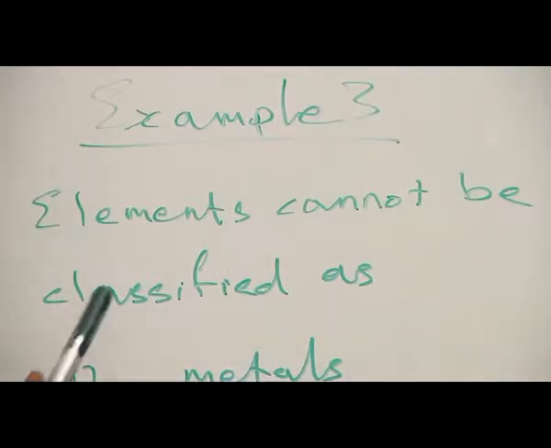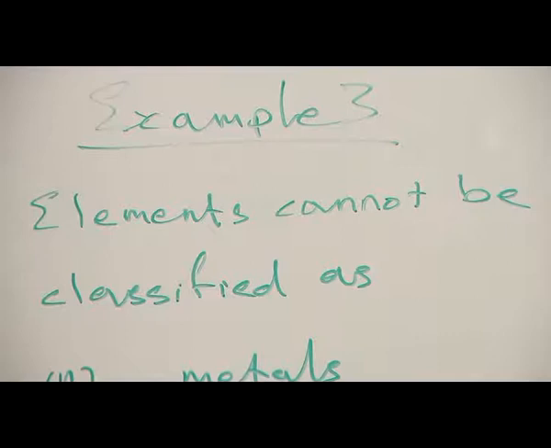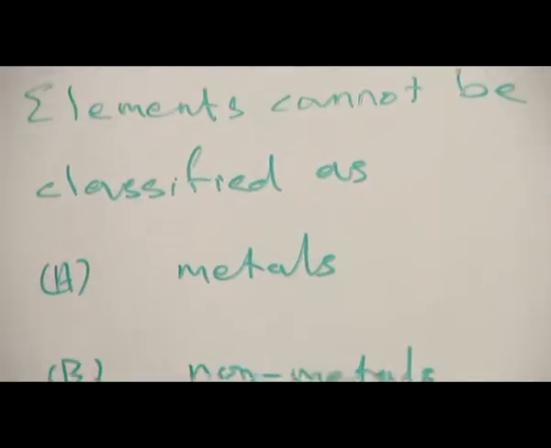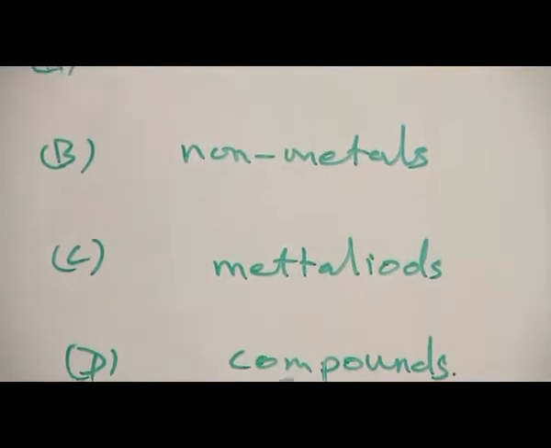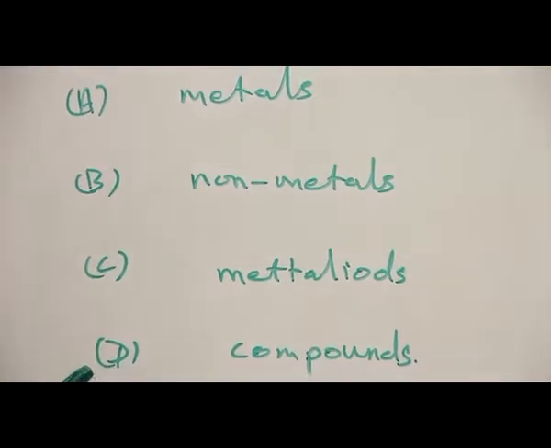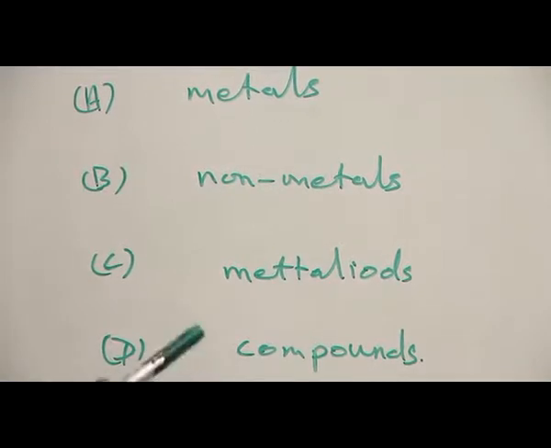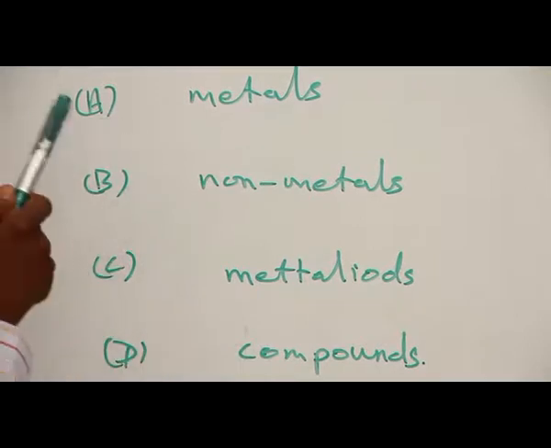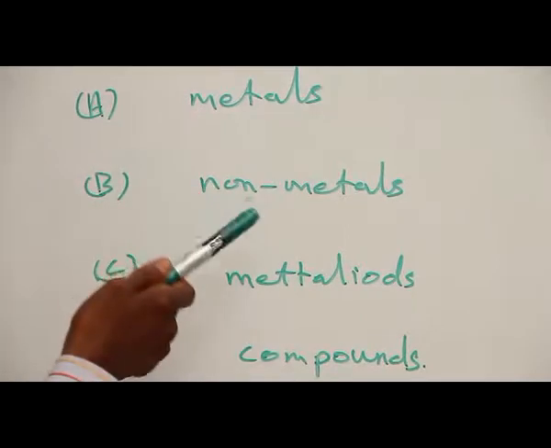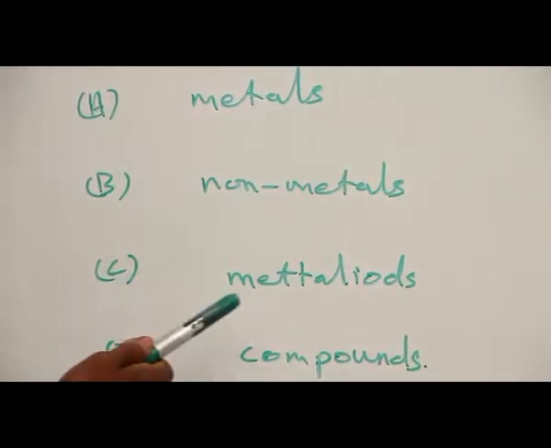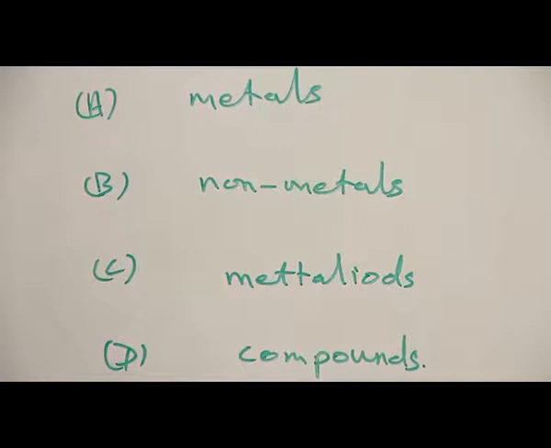The third example is as shown on the board. Elements cannot be classified as, the options are A. Metals, B. Non-metals, C. Metalloids, D. Compounds. The correct option is D. D is a compound. A compound, we have earlier said, consists of two or more elements that are chemically combined together. A is a metal, it's an element. B is a non-metal, it's also an element. C, a metalloid, is also an element. So the correct option is D, which is a compound.